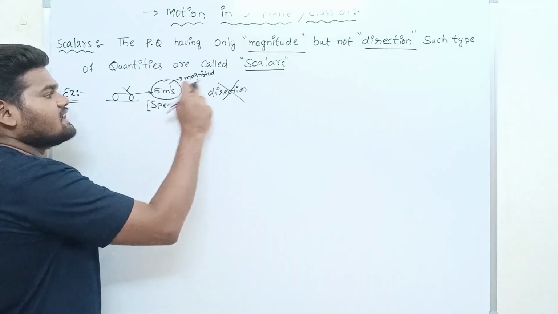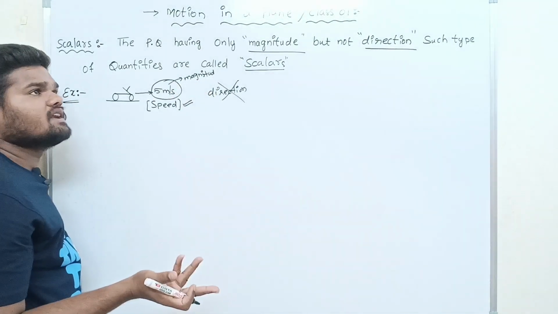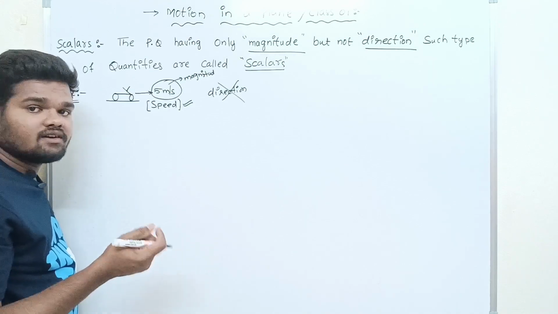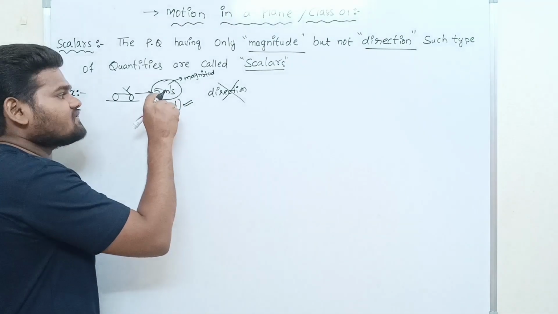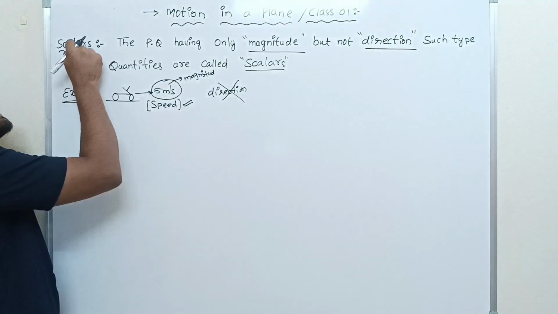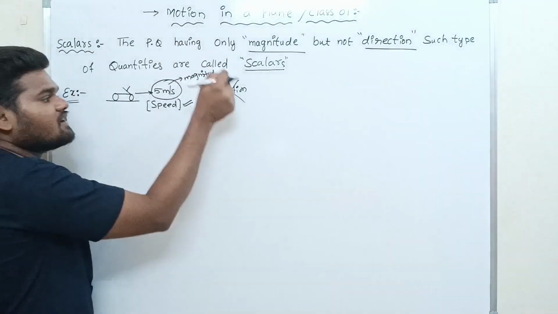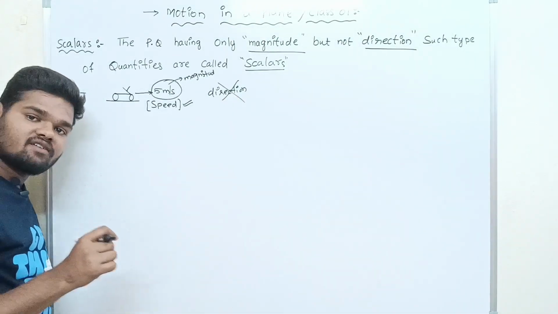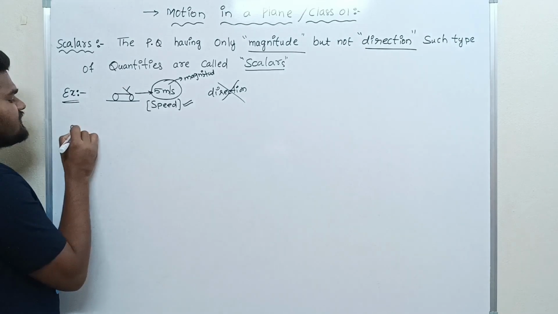I'm just saying that the bike is moving with a 5 meters per second speed. In which direction it is moving? Have we mentioned? No. That's why this 5 meters per second is called speed. It is a scalar quantity. Why is it a scalar quantity? It does not have direction. Are you getting? Right.